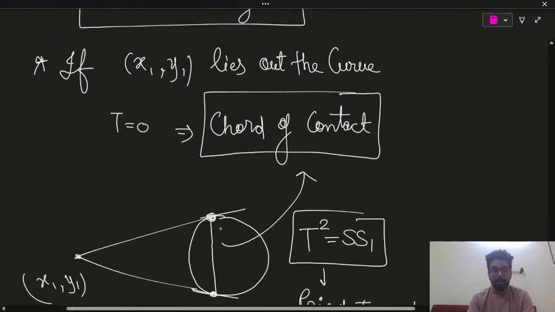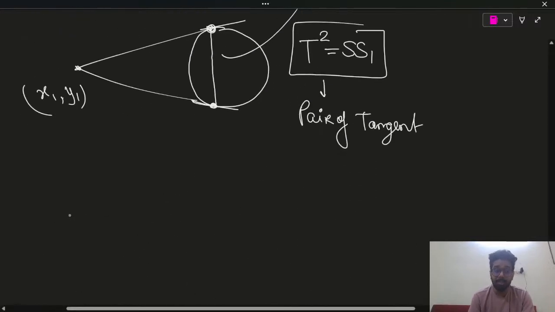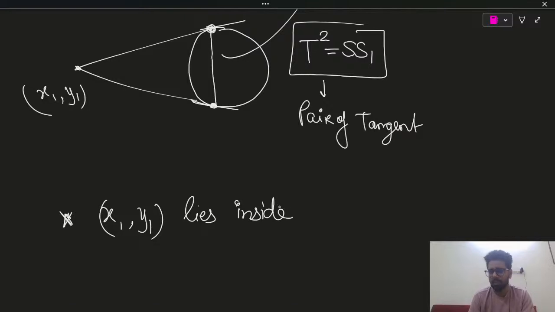Okay, now the question can be, sir, what if x1 comma y1 lies inside the curve? Though JEE doesn't ask questions on it now, it's out of syllabus or an outdated thing, but still I will write it down. You have to search by yourself. If you want to learn this, I will make a separate video on this.